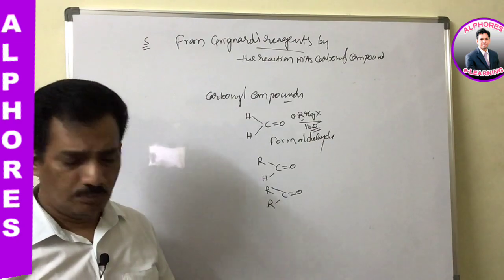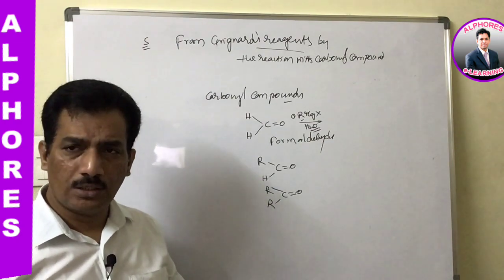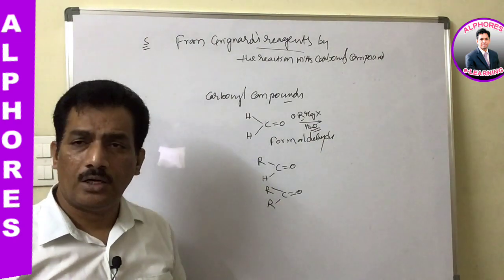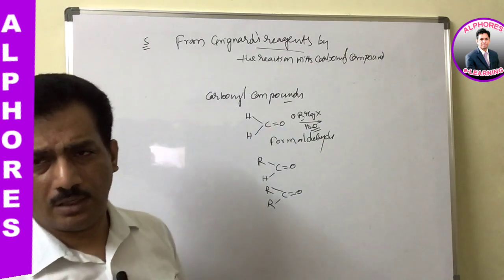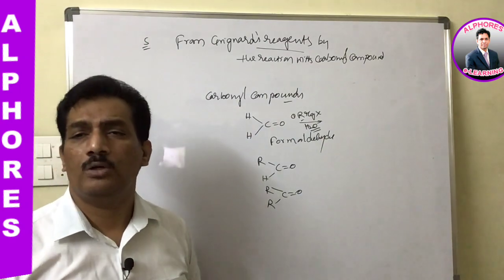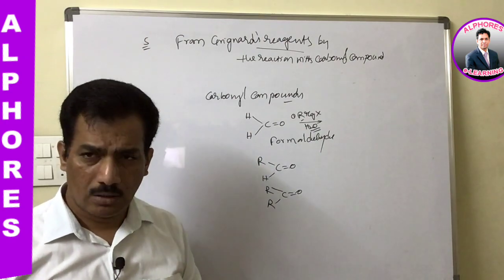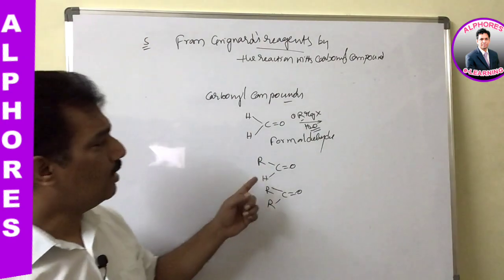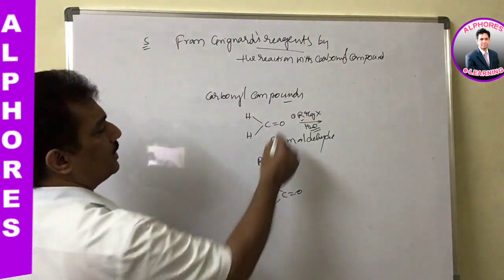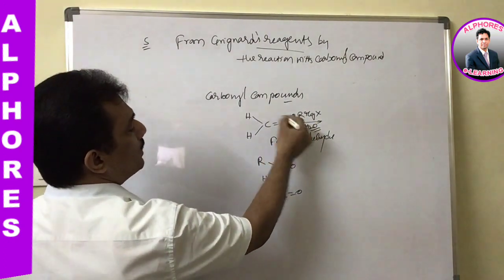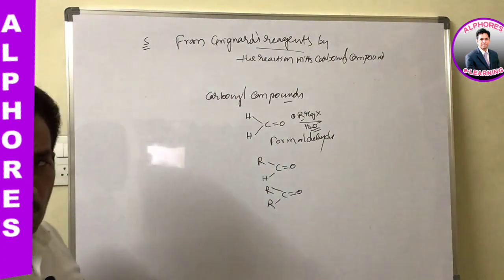Whenever Grignard reagent is given or any reducing agent like lithium aluminum hydride is given, immediately you have to imagine that along with that reagent there is also water. So this Grignard reagent will react first and thereafter water will react. Just remember like that.